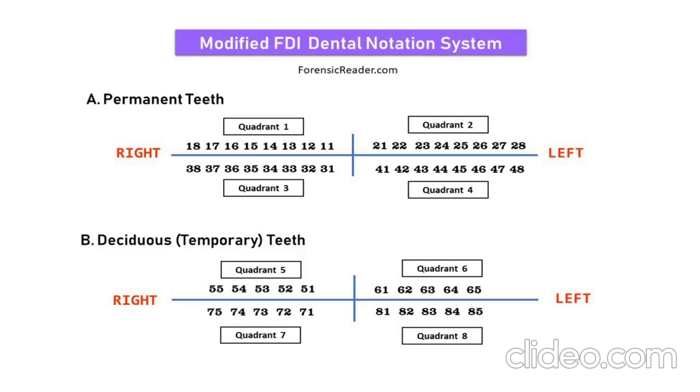Similarly, in the case of temporary teeth, the quadrants are denoted as 5, 6, 7, and 8. So any tooth which has the first digit 5, 6, 7, or 8 is a temporary tooth. And if the first digit is any of 1, 2, 3, or 4, it is a permanent tooth.